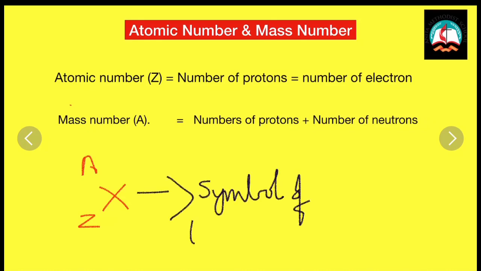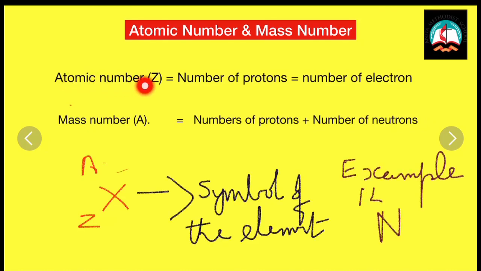Atomic number and mass number. What is atomic number? Atomic number is the number of protons or the number of electrons, because the number of protons is equal to the number of electrons. So it is either the number of protons or the number of electrons. What is mass number? Mass number is the number of protons plus the number of neutrons.